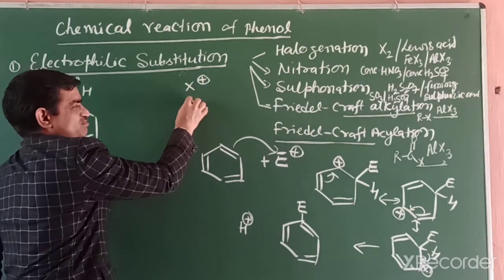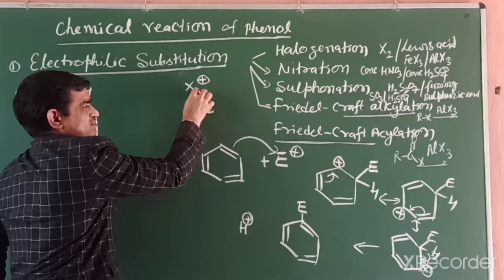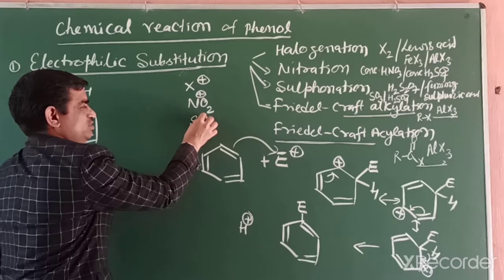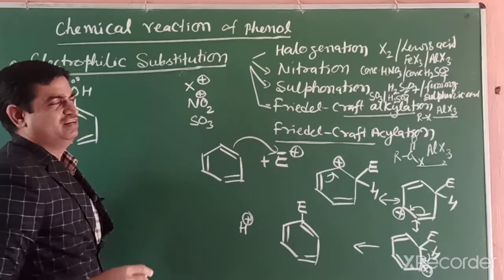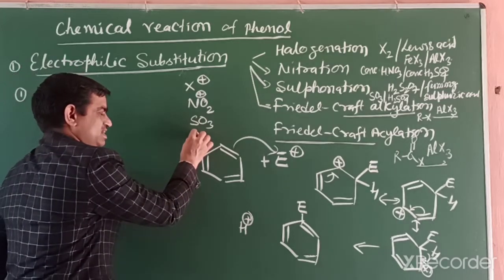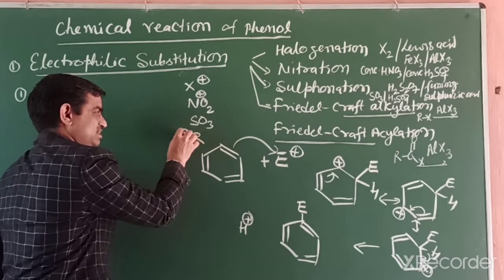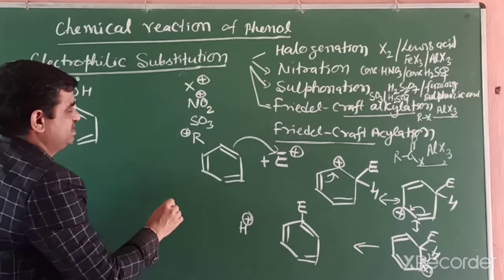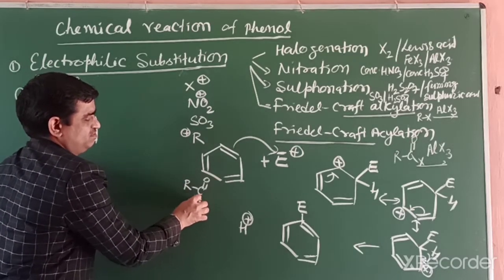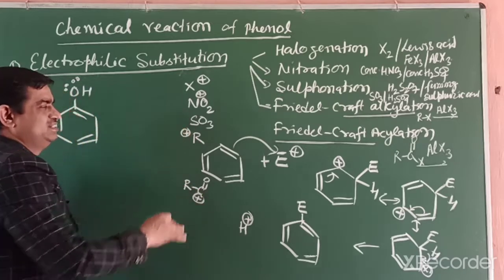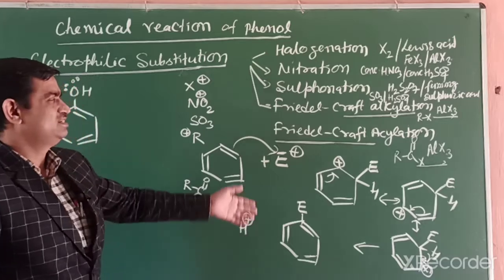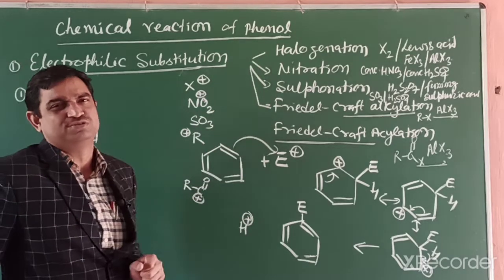In nitration, the electrophile is NO2 plus. In sulfonation, the electrophile is SO3, a neutral electrophile. In Friedel-Crafts alkylation, the electrophile is R plus, meaning alkyl as an electrophile, and in acylation, the electrophile is RCO plus. So these reagents attack the benzene ring, and then we get the product. That reaction is known as electrophilic substitution.